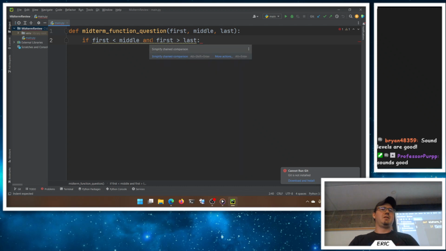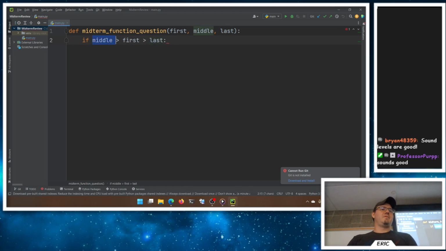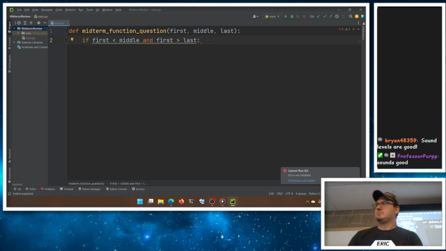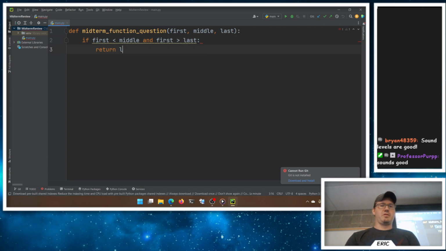We could simplify it, and we can take their suggestion if you wanted. First is less than middle but greater than last. You can kind of sandwich those together in Python. If that is less clear, you're welcome to do it either way. They're both the same thing. Either's fine here. Then we'll return last minus the first.